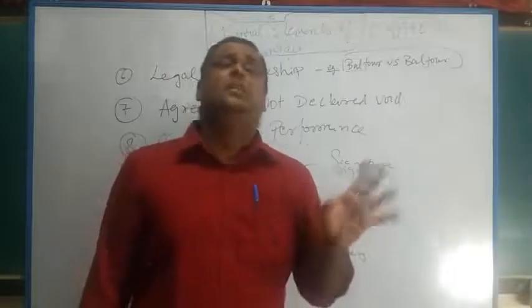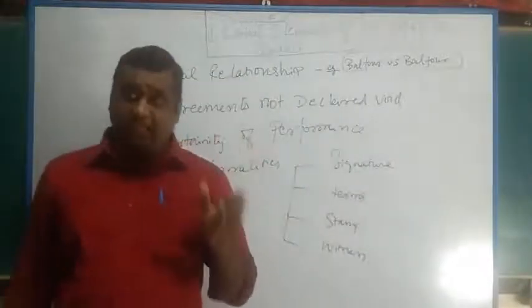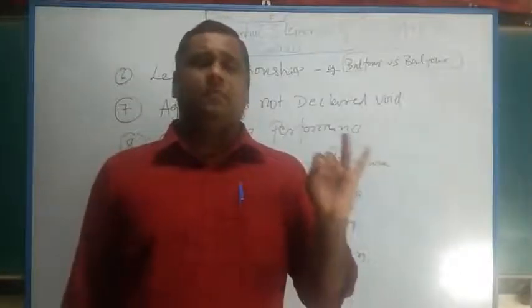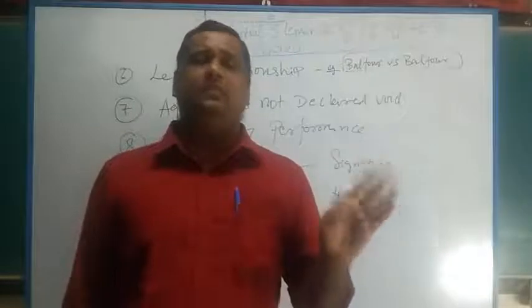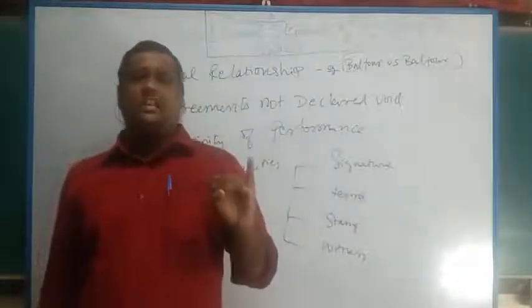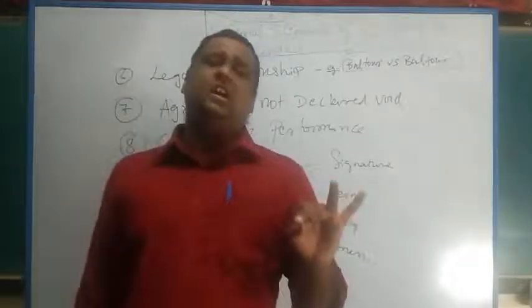Fifth is free consent. Consent has to be free, that is a general rule. Again, there are exceptions. Coercion, undue influence, misrepresentation, fraud, mistake. These are the 5 important exceptions. Coercion, Chikam Amiraju versus Seshappa case law. Undue influence, Majid Khan case.